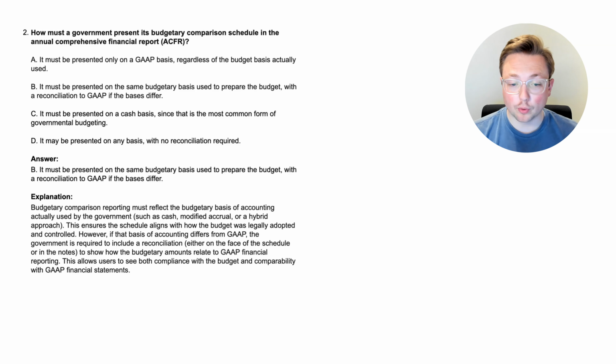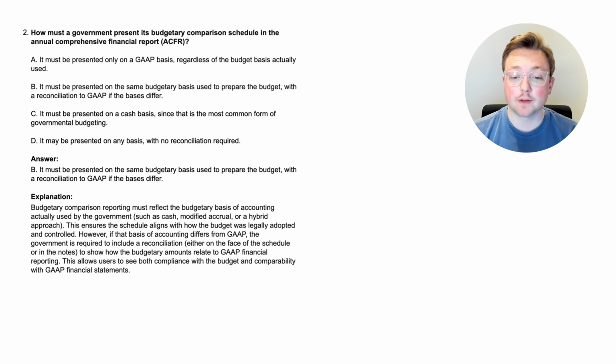Budgetary comparison reporting must reflect the budgetary basis of accounting actually used by the government. So if they used cash, it has to show that. If they used modified accrual, it has to show that. Or if it shows some kind of hybrid, again, it has to show that. This ensures the schedule aligns with how the budget was legally adopted and controlled.